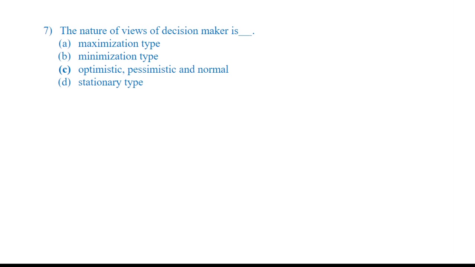See, there are two types of decision makers. One which goes with the optimist approach, one which goes with the pessimist approach. So always we cannot think of going for the optimist approach or the pessimist approach, right? We can have some normal approach also. So what is the right answer? What is the best answer out of this?